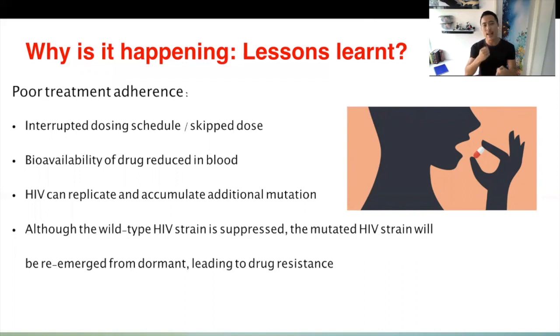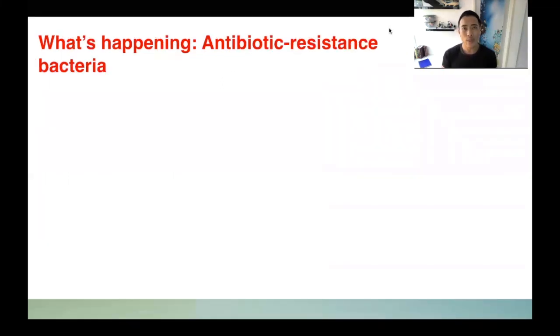So even if you take your HIV pill afterward, this can suppress some of the wild-type HIV strain. This is what is known as the unmutated type. But at the same time, because of the accumulated mutations, the mutated HIV will re-emerge as the dominant repertoire and therefore lead to drug resistance. Well, can we really apply the same concept to antibiotic-resistant bacteria? Let's have a look.